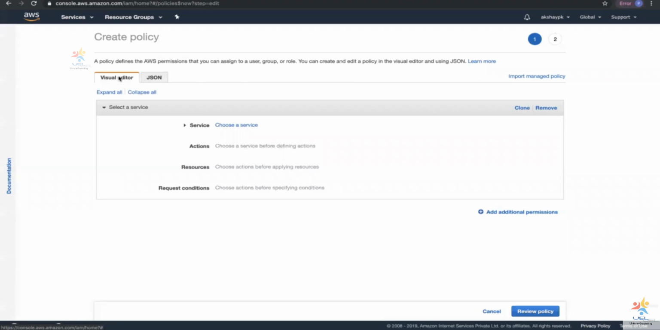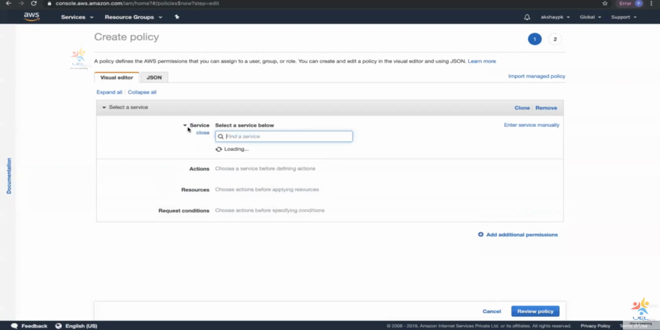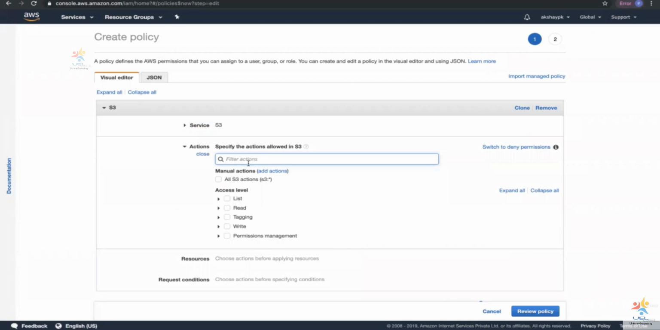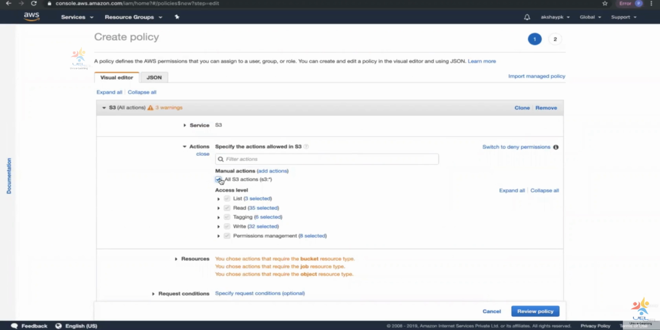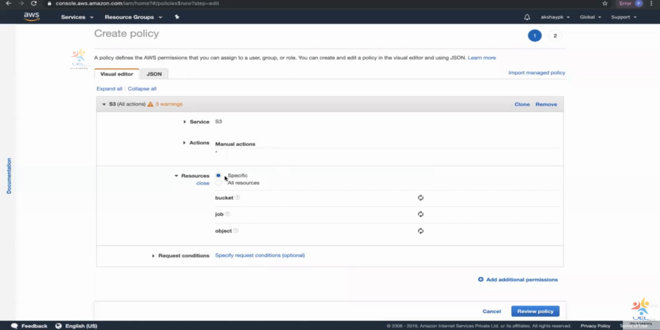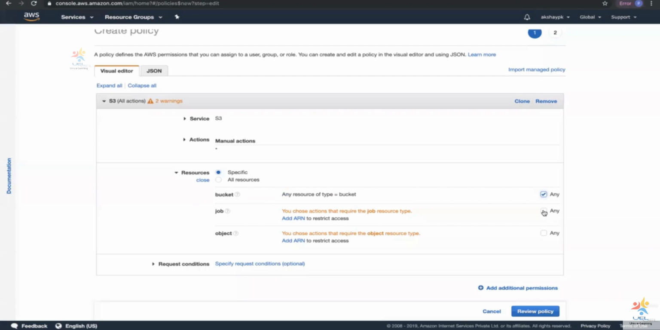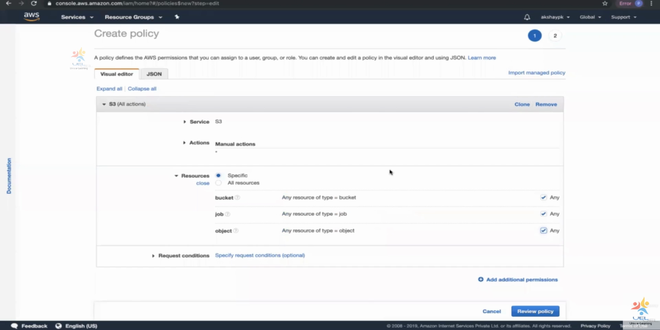But right now we are going to go with the visual editor, which is a very easy way. So these are the elements of an IAM policy. We are going to choose a service. I'm going to type S3 over here. Next, under actions, I'm going to give all actions, which is equivalent to a full access policy. Under resources, this particular policy is going to have access to any bucket, any job, any object.